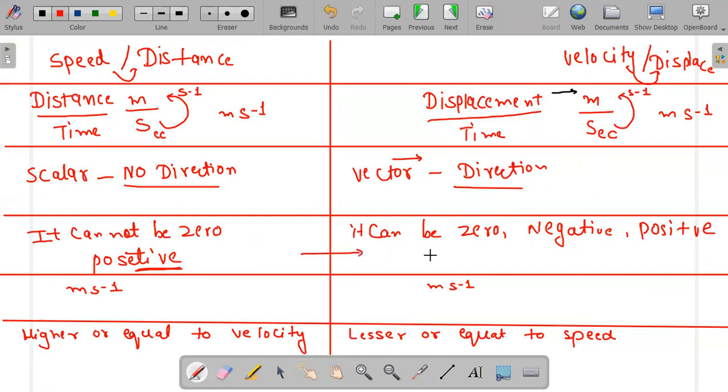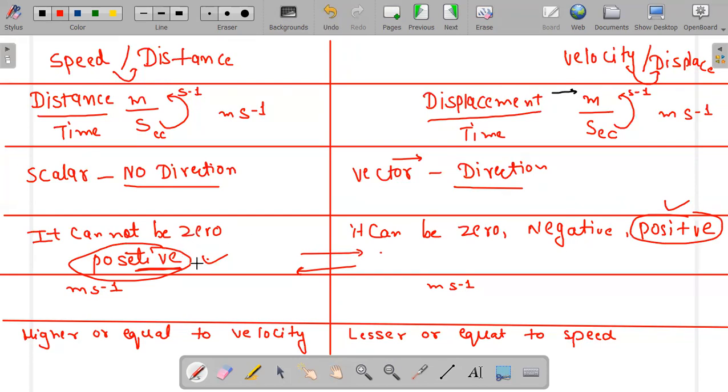So speed can be velocity. You can see speed can be velocity, but velocity cannot be speed. Speed can be velocity because speed is positive and velocity is positive. Look, it is positive and it is also positive. But velocity cannot be speed, because if I want velocity to make speed, I have to use the sign of negative here, and I have to use so many signs here.